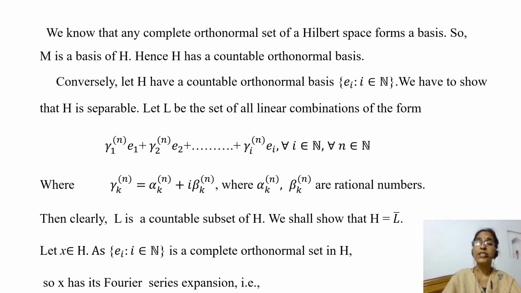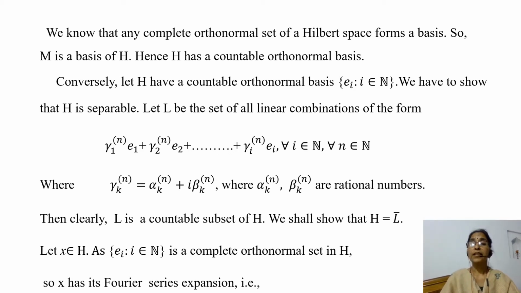Conversely, let H have a countable orthonormal basis, e_i, where i belongs to N, the set of natural numbers. We have to show that H is separable. Let L be the set of all linear combinations of the form gamma_1^n e_1 plus gamma_2^n e_2 plus up to gamma_i^n e_i, for every i belonging to N, the set of natural numbers, and this is for every n belonging to N.